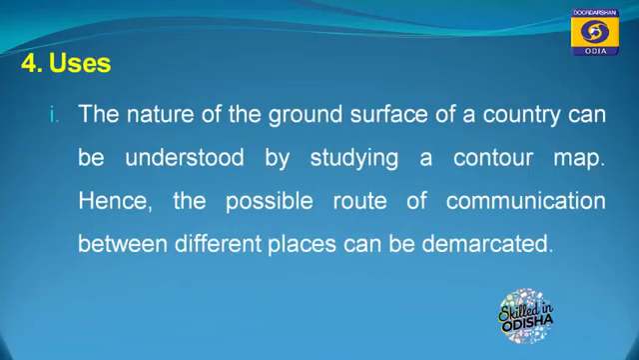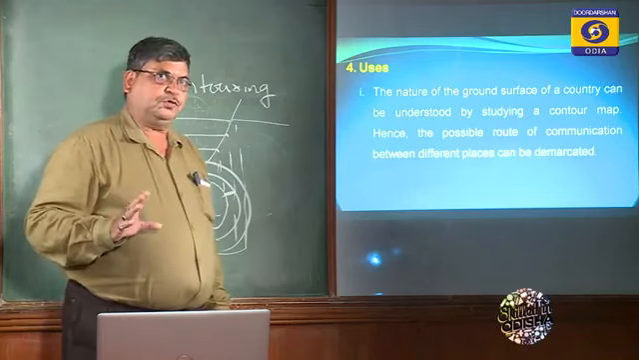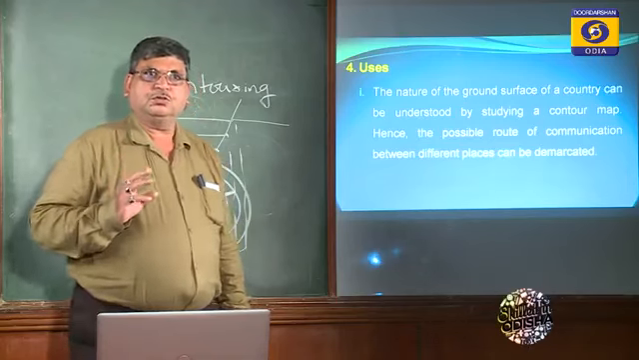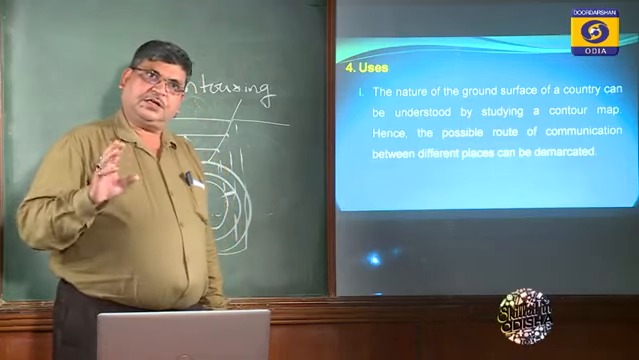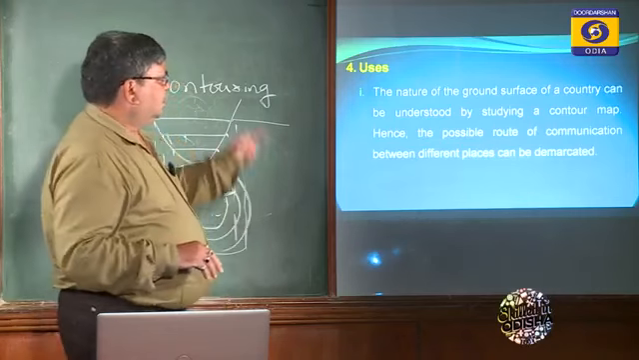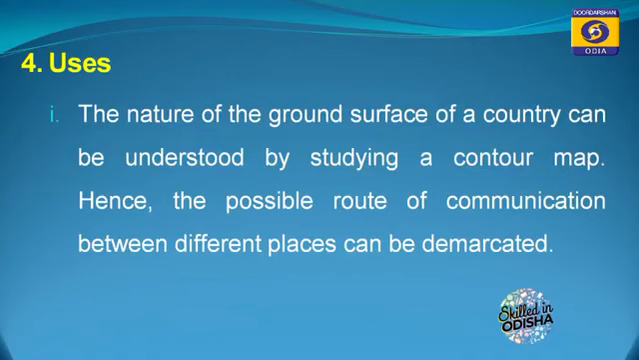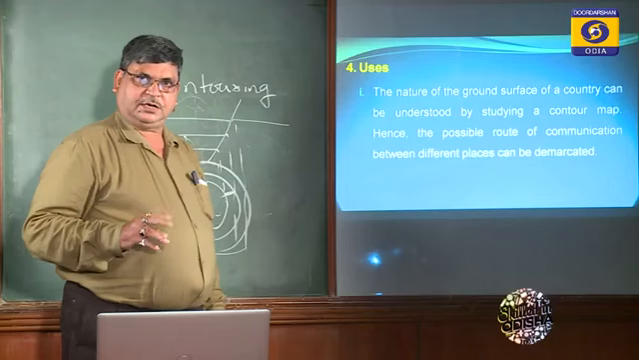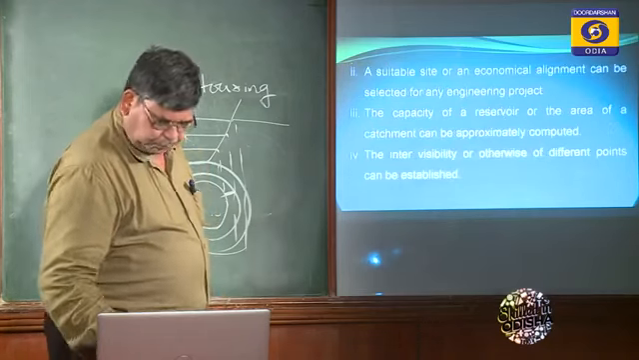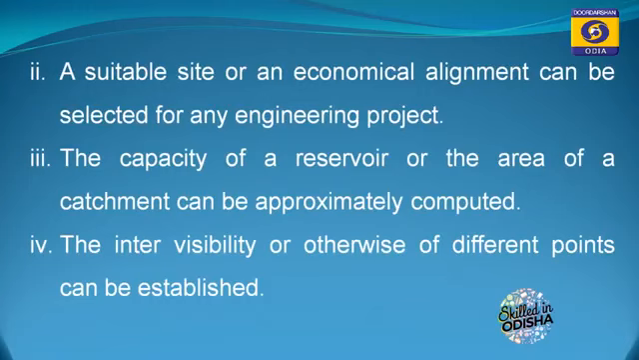Then comes the uses. This contour map, as I have already narrated in the first concept, is very much used for any project we are going to start. It may be a factory, it may be a railway, whatever it may be. The nature of the ground surface of a country can be understood by studying a contour map. Hence the possible route of communication between different places can be demarcated. A suitable site or an economical alignment can be selected for any engineering project.